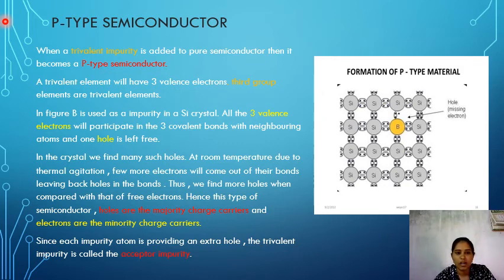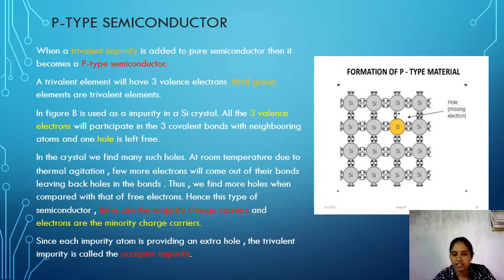Extrinsic semiconductors are of two types: p-type and n-type semiconductors. When a pentavalent impurity is added to a pure semiconductor, it becomes an n-type semiconductor. When a trivalent impurity is added, it becomes a p-type semiconductor. In p-type semiconductors, holes are the majority charge carriers compared to electrons, and in n-type semiconductors, electrons are the majority charge carriers and holes are the minority charge carriers. In semiconductors, both electrons and holes carry current. In intrinsic semiconductors, the number of holes and electrons are equal.